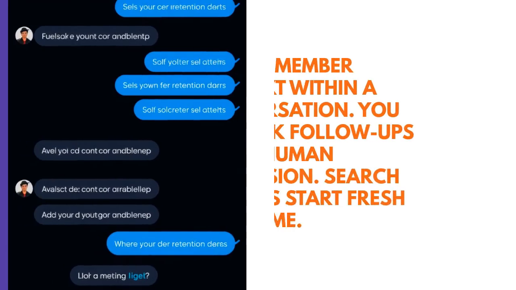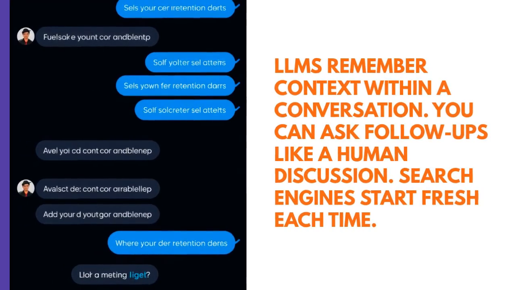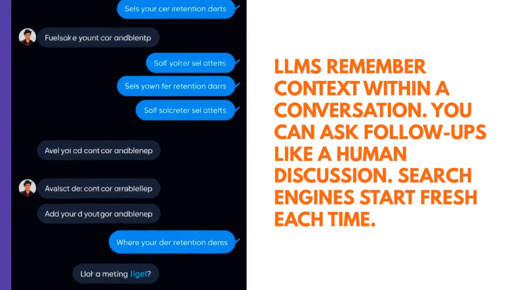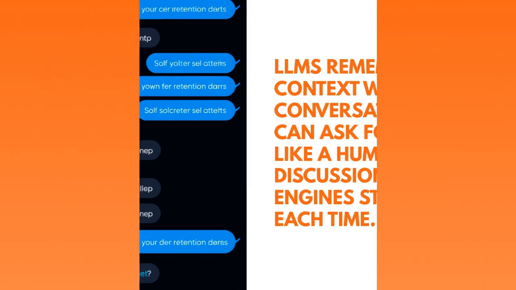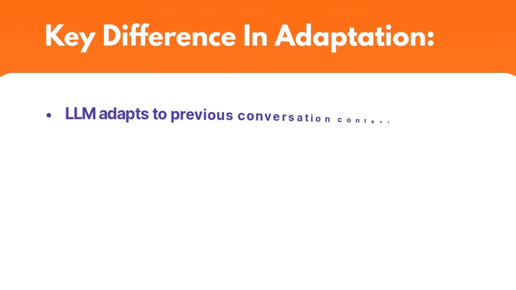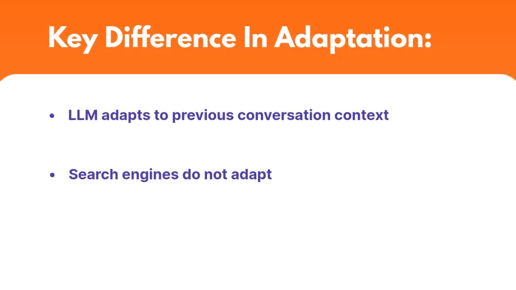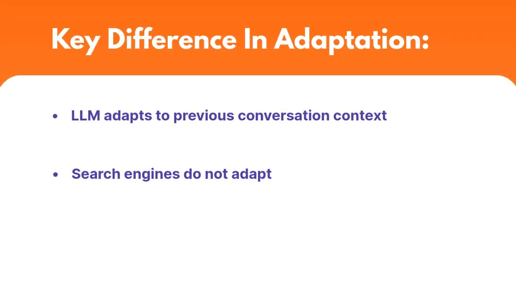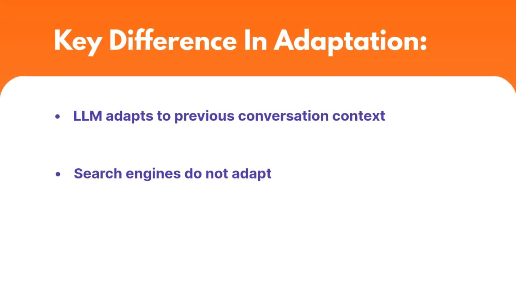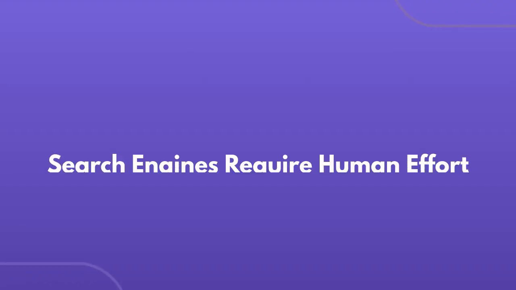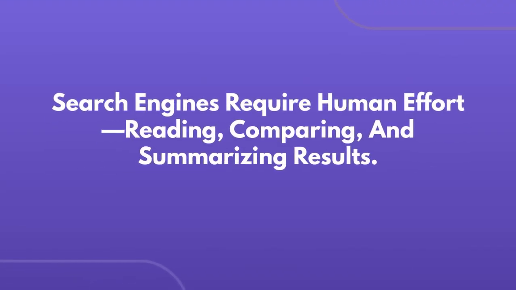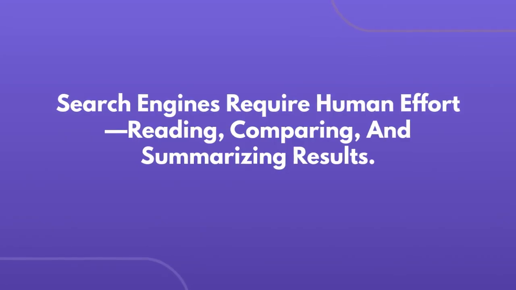Large language models remember context within conversations. You can ask follow-up questions like a human discussion, but a search engine starts fresh each time. One of the key differences is adaptation: a large language model adapts to previous conversation context, whereas search engines do not adapt. A search engine requires human effort in reading, comparing, and summarizing results.